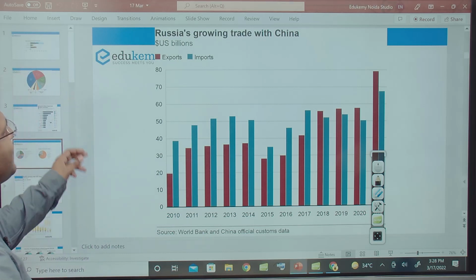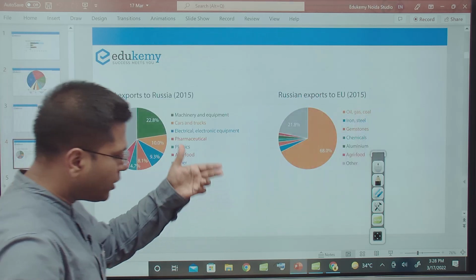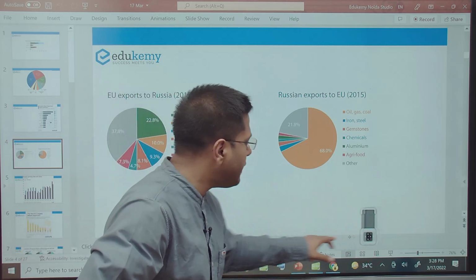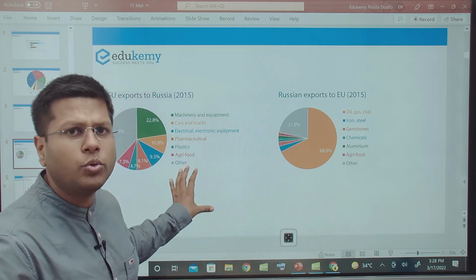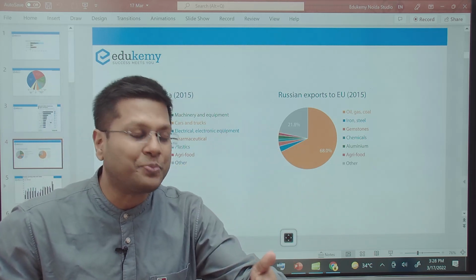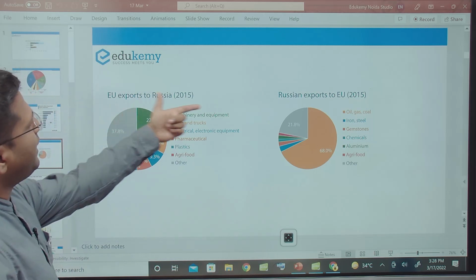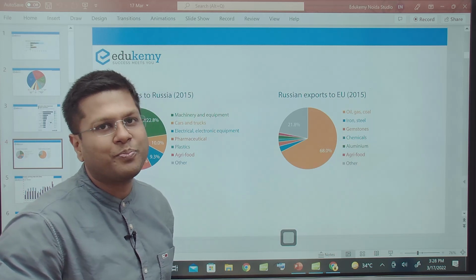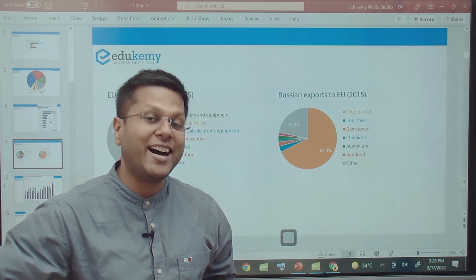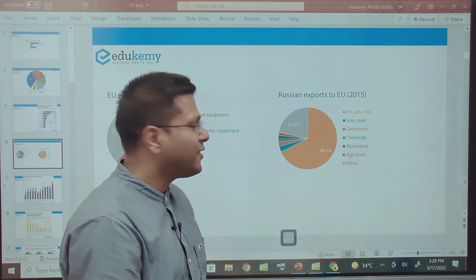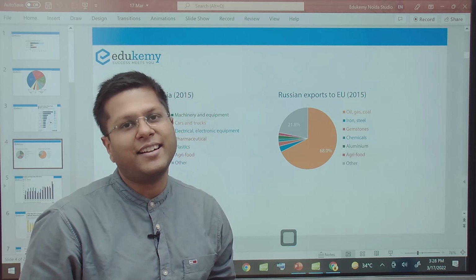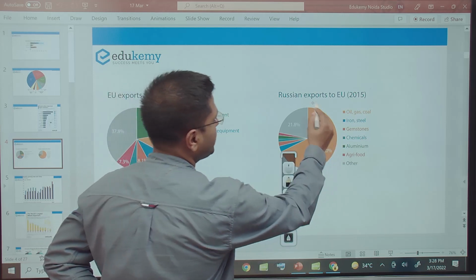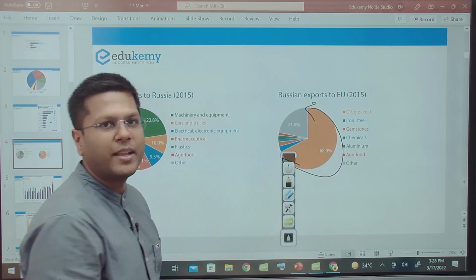But before that, let us understand the Russia and EU partnership also, because Russia exports to the EU and the EU also exports to Russia. So if Russia is not able to export to the EU, can we export something to the EU? Let's see that. Russian exports to the EU have been 70% oil, gas and coal. So we can't participate, because we ourselves are importers of coal, gas and oil. So we cannot export most of the 70% of products which are imported by the European Union.